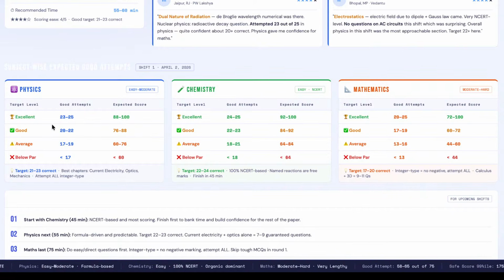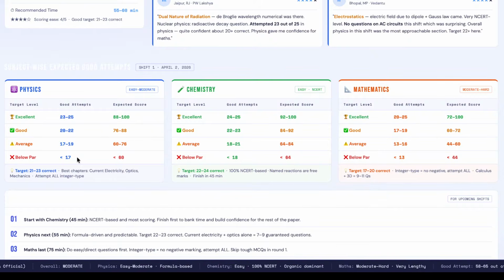So as you can see on the screen, if you have attempted 23 to 25 questions in physics, you have done an exceptional job. You are going to get good marks. And if you have attempted more than that, then even better. So in physics we can keep between 25 to 30 as the good attempts. For chemistry it is 24 to 25 we have mentioned, but it will be between 24 to 28, because as per the recent information that we are receiving from candidates, chemistry was doable. Many people have easily attempted chemistry.